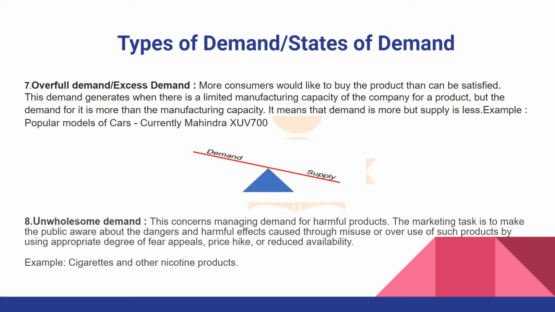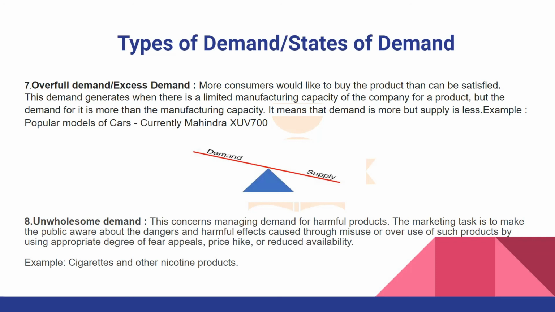fulfill the demand. We can take the example of Mahindra XUV 700. Currently the demand is so high. Earlier, now the waiting time is being reduced to 3 months, but earlier when it was launched, the waiting period was 12 months, almost a year. Customers want to buy that product, but the limited manufacturing capacity of the company cannot fulfill the demand. In that case, it is the case of overfull demand or the excess demand. When the demand is more, supply is less.